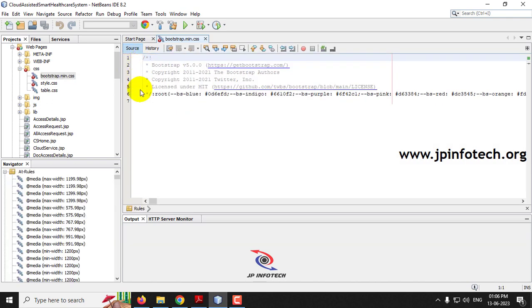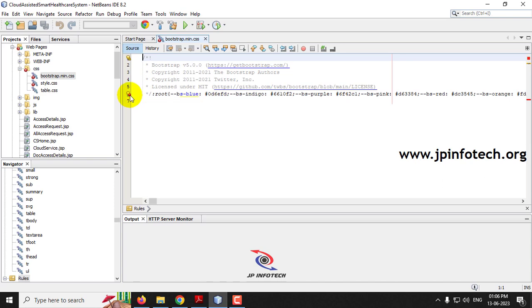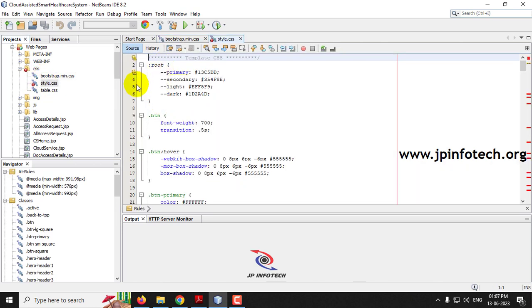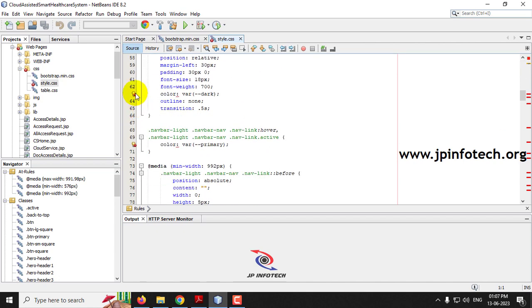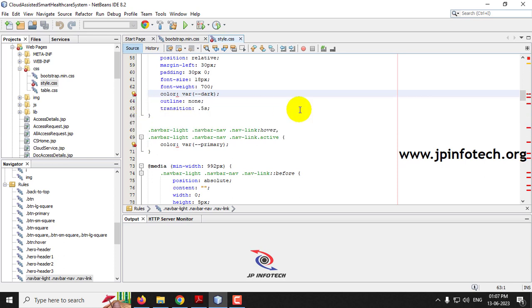And now just select this and click the filter out option, and kindly wait. Now it will be refreshing. After refreshing, you can see the error has been removed, and you can do the same for the stale.css also. You can even run it without doing this. It will not show any kind of error message.